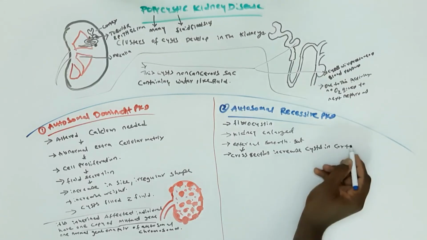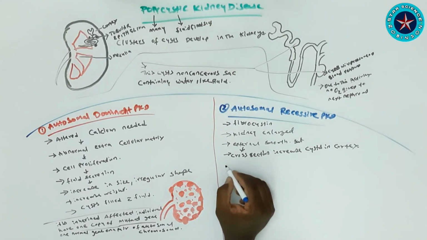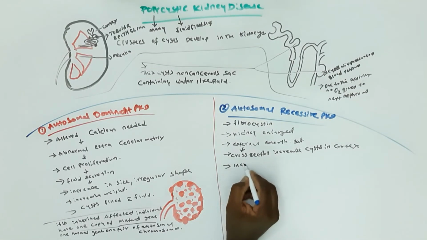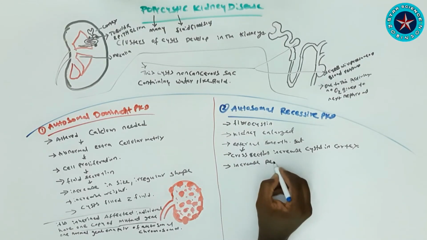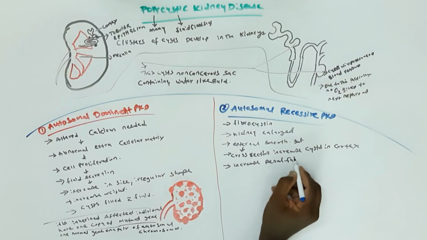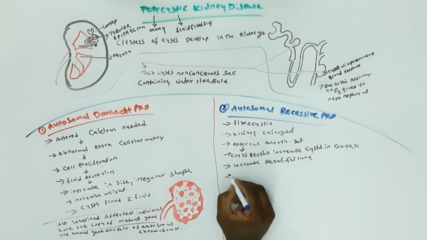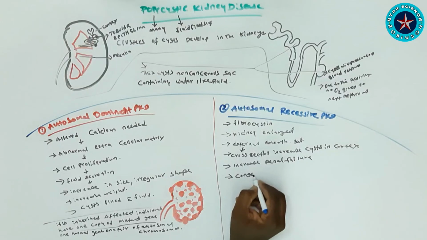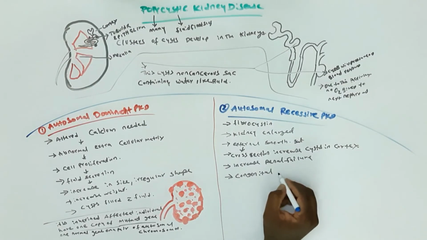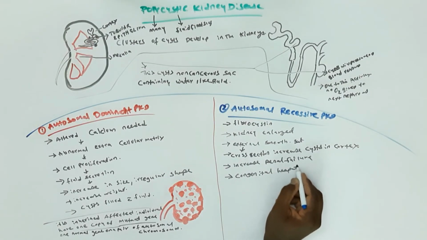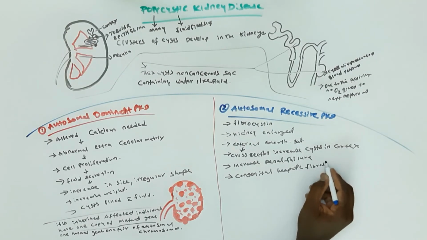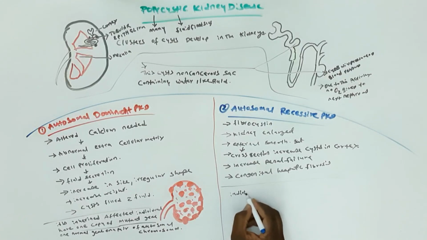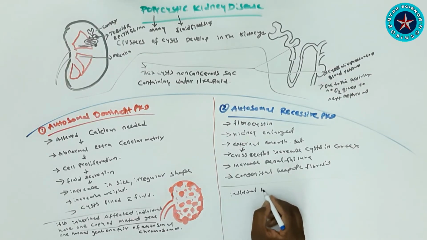Because of this there will be increased renal failure, which will also lead to congenital hepatic fibrosis, that is, liver disease. So this is about autosomal recessive PKD, in which the individual has two copies of the mutant gene. So this is about polycystic kidney disease.